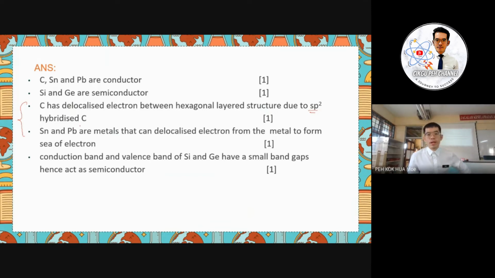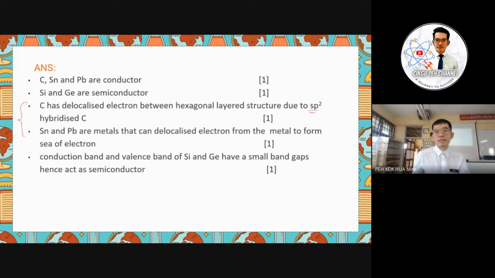And as per our advice through the Laporan Peperiksaan 2012, we can discuss also the concept of energy gap. Here, the silicon and germanium will have a small band gap, small energy gap, so it is considered a semiconductor. We can actually add on the tin and lead, where there is no gap between the valence band and conduction band.